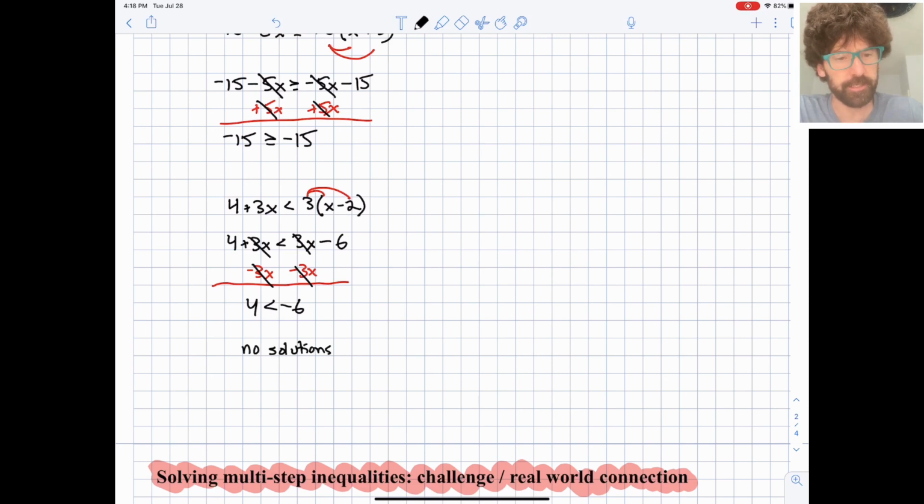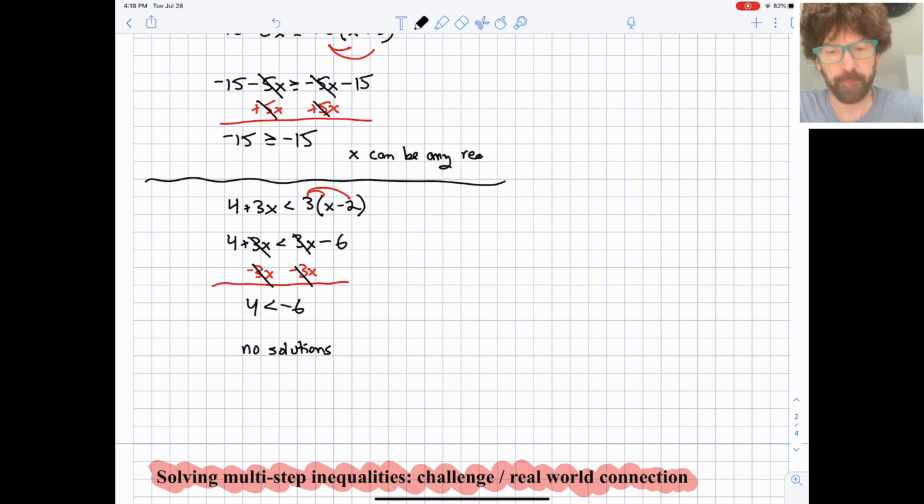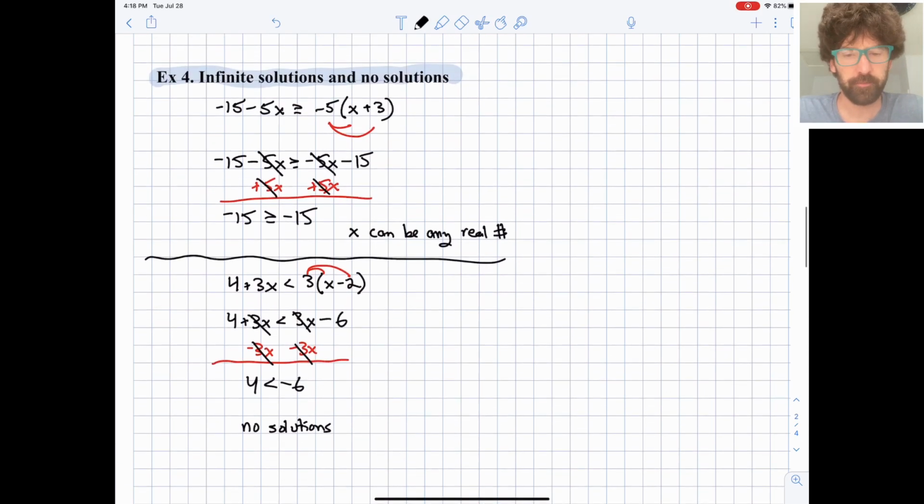And let me actually write down in the first of these two examples, our final answer is x can be any real number. Okay, so a couple unique problems that sometimes you'll come across that you want to be aware of. And that's a good place to stop right there.